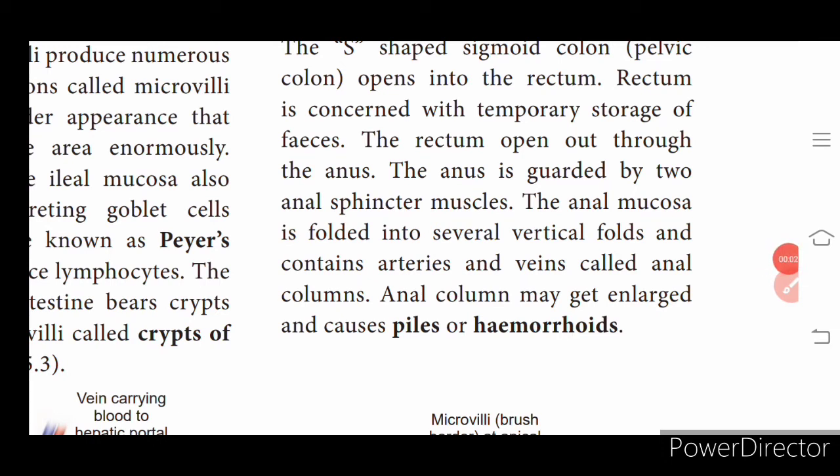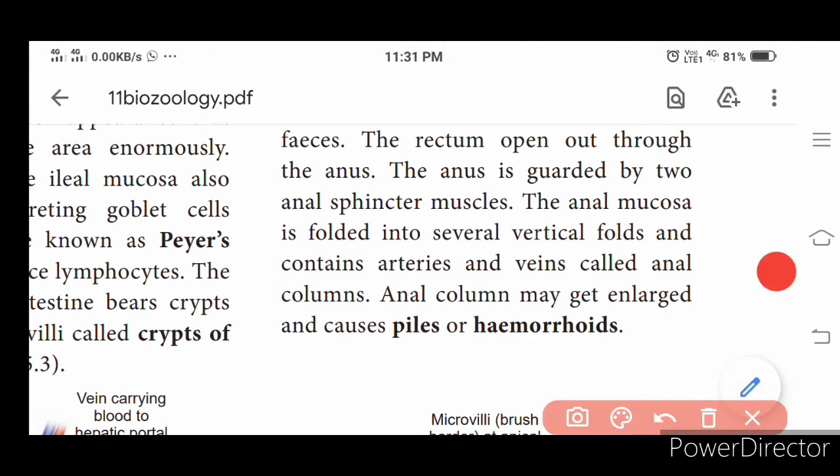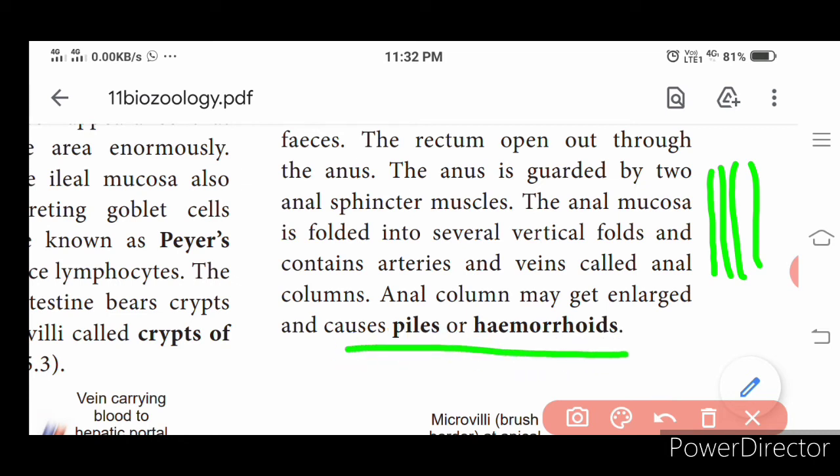The anus is guarded by two anal sphincter muscles. The anal mucosa is folded into several vertical folds, and it contains arteries and veins. They are called anal columns. Do you follow? In the anal region there are blood vessels that are vertical in appearance. Once they are affected, these vertical columns of blood vessels may move out. That is what we call piles or hemorrhoids.